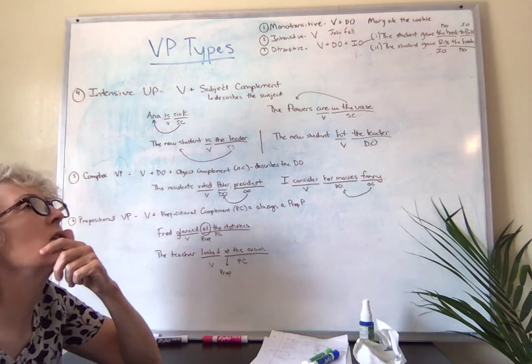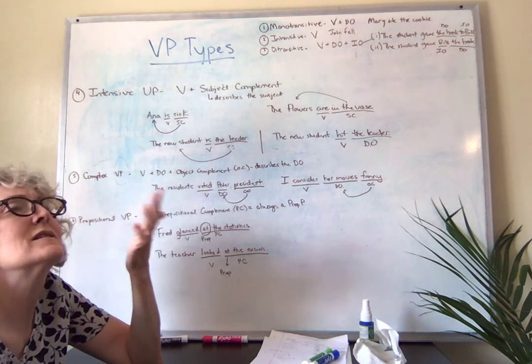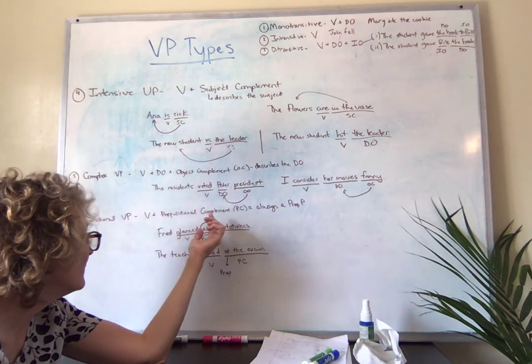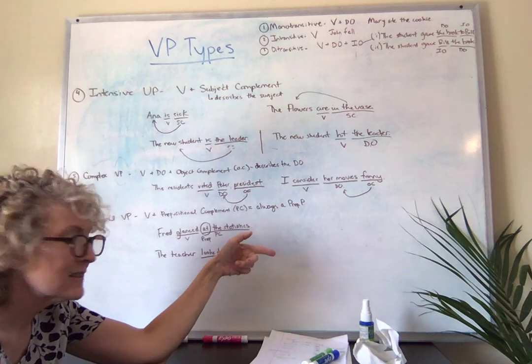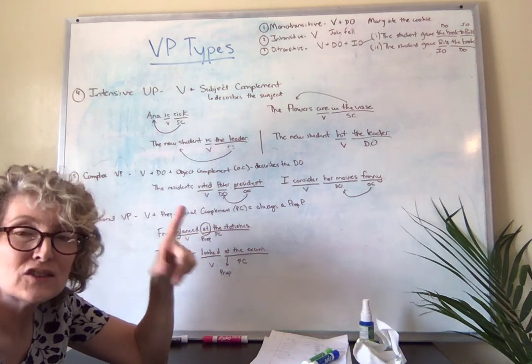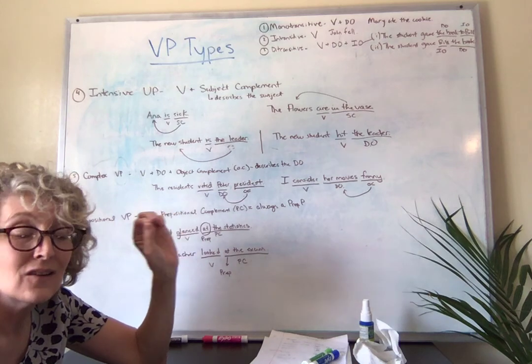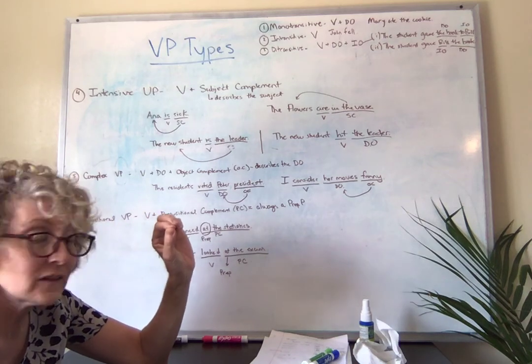Well, you might think to yourself, maybe this is a direct object, right? It's receiving the action of glancing. But we know that the direct object is always and only a noun phrase.